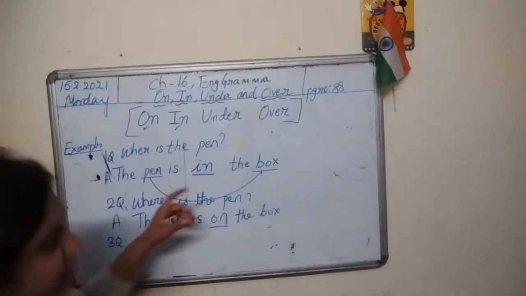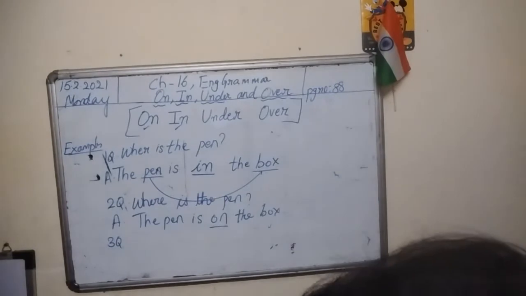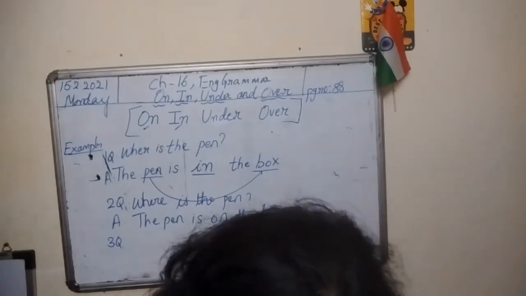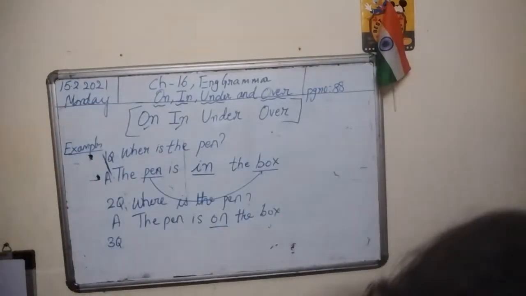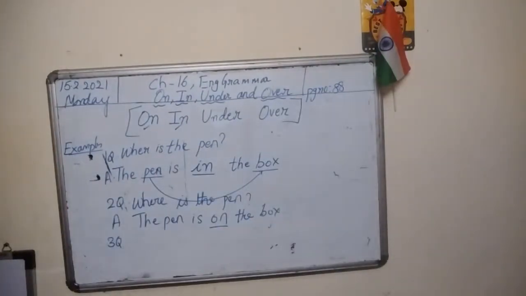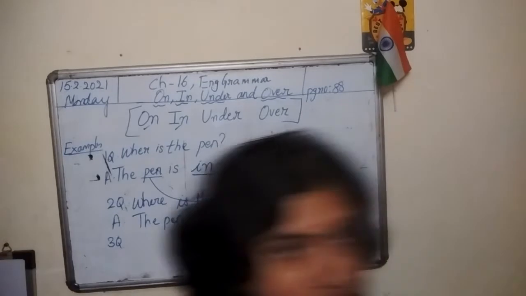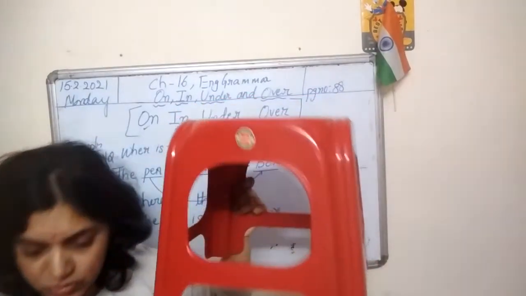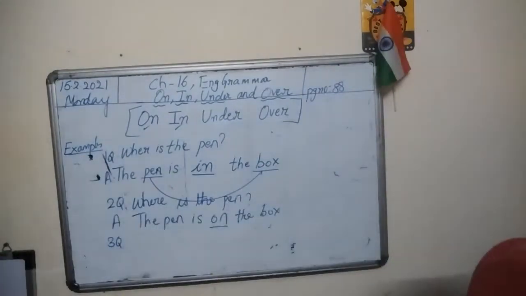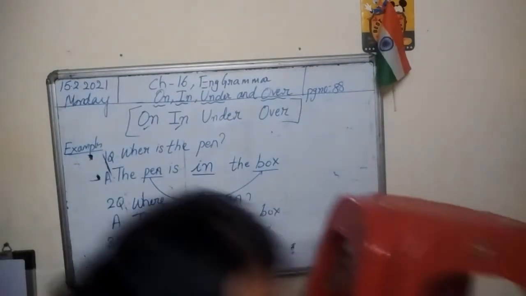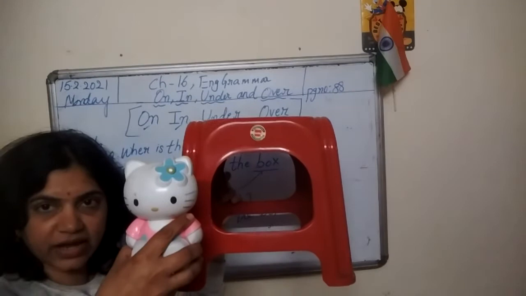Look at this, children. This is a stool. And this is a kitty, right?